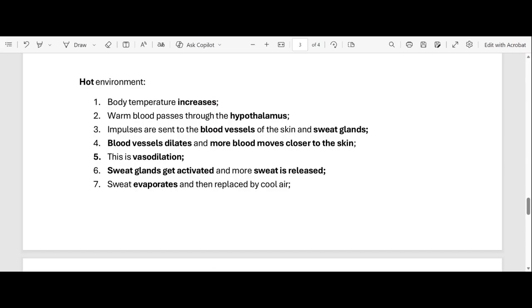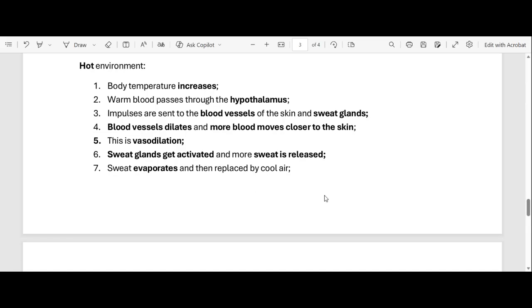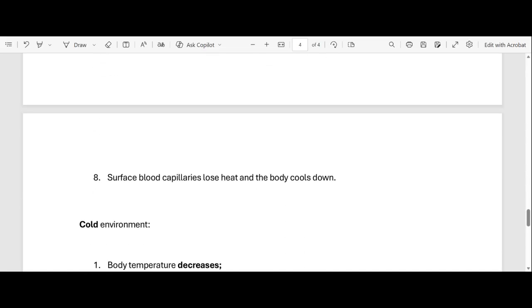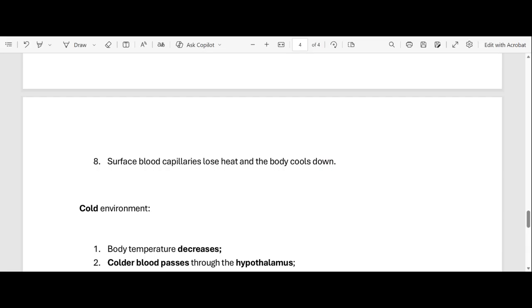And the sweat glands get activated, so they become more active and they start producing more sweat, right? And when they produce more sweat, that sweat is taken to the outside of the skin, and that's where it will evaporate and then be replaced by what? By cool air, right? Then the surface blood capillaries will lose heat and the body will start to cool down, right?